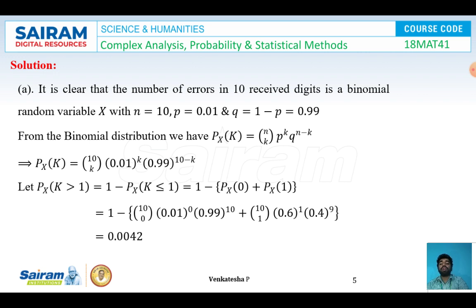So it is nothing but what? 1 minus P of X less than or equal to 1, we can use as an alternative formula. So it will be equal to 1 minus P of 0 plus P of 1. In this expression I'll be replacing k is equal to 0 for this condition and I'll be putting k is equal to 1 for this condition. So I got 1 minus of 10C0 0.01 whole power 0 0.99 whole power 10 plus 10C1 0.01 whole power 1 0.99 whole power 9. After simplifying this, we got the value 0.0042.